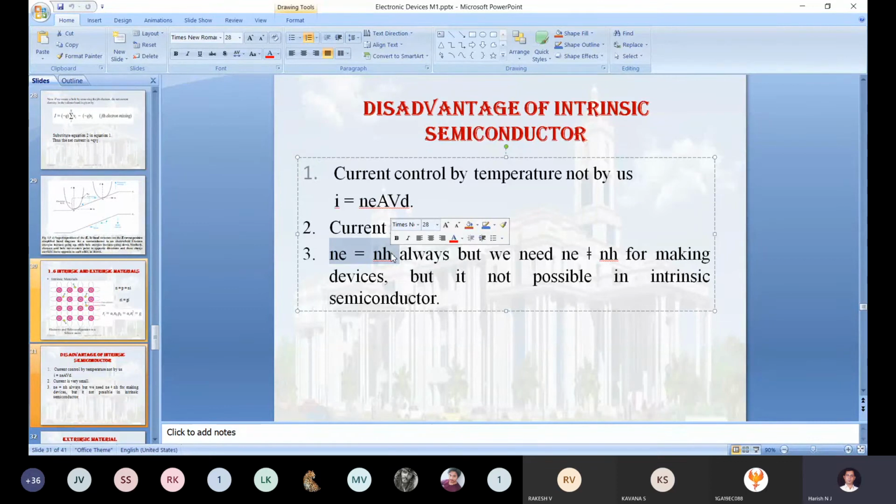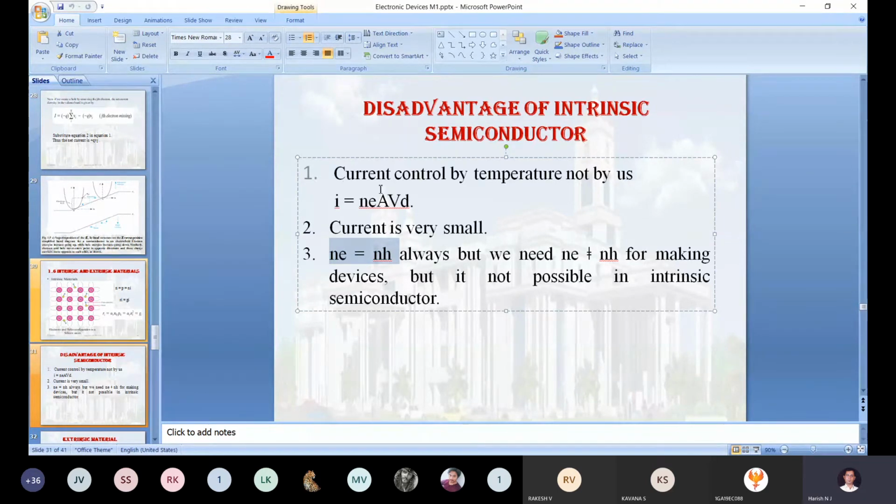Ne not equal to NH condition. So okay, we don't want that; Ne will be equal to NH condition. Once again, with the help of a third point also, we are going to say that, due to this factor, we are not going to use the intrinsic material for the fabrication of active elements. So just with the help of these three concepts, you can say what the disadvantages of the intrinsic are and what the advantages of the extrinsic are.